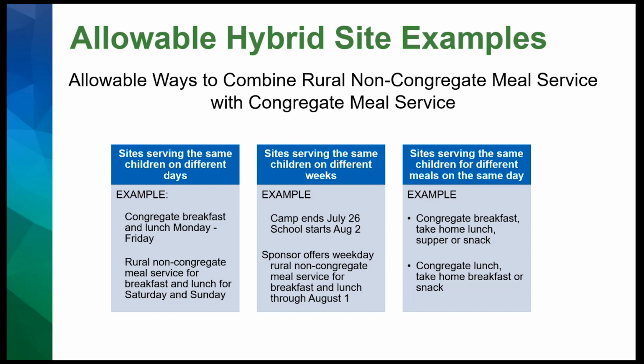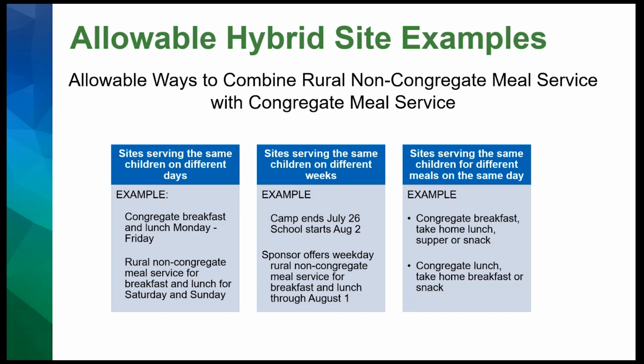The second example is serving the same children, but on different weeks. So for example, if there's a camp at a school site, maybe a pre-K camp getting them ready for kindergarten, and that's happening a week before school, and you're offering congregate meals to the students at this open site for the duration of that camp. Then you could still offer non-congregate meals for the following week up until the first day of school.